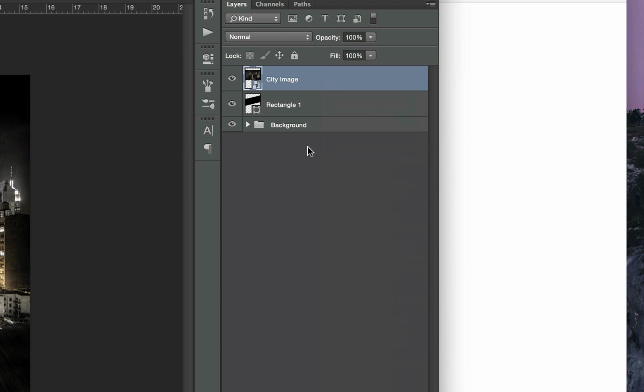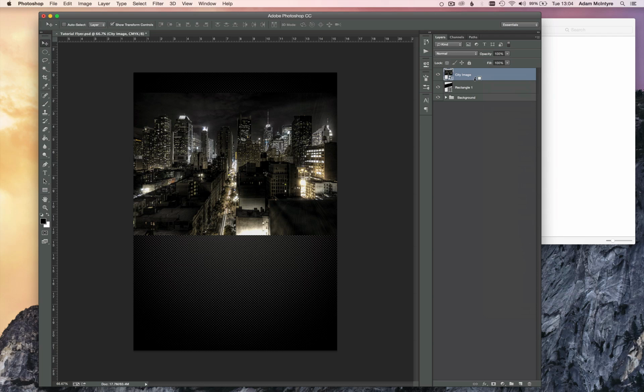Or alternatively, you can hold down the Alt key and just scroll over in between the two layers. So if your cursor is in between both layers and you hold the Alt key, you'll see it changes into this sort of arrow. You just click that and you create a clipping mask.